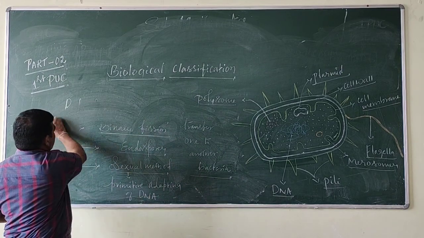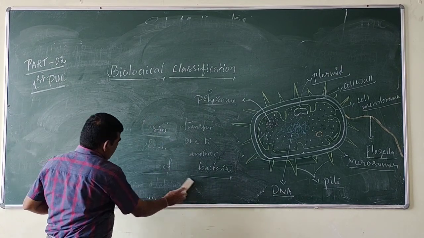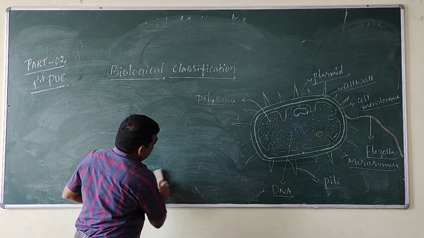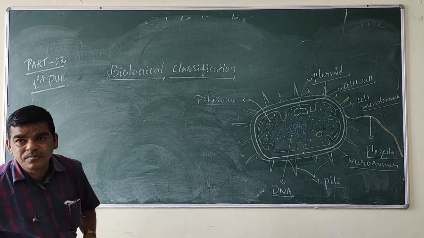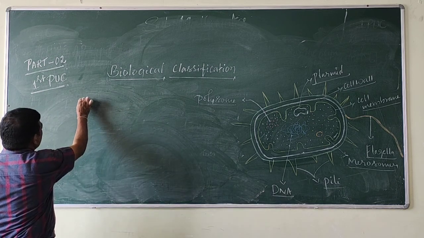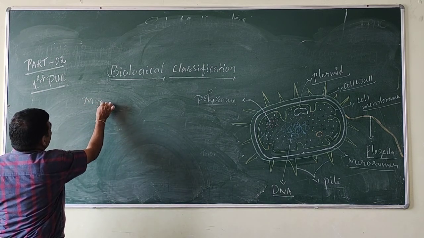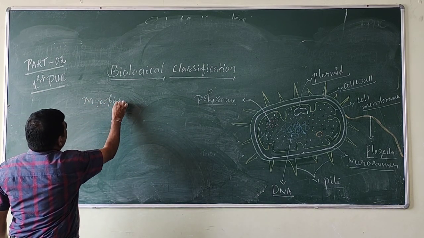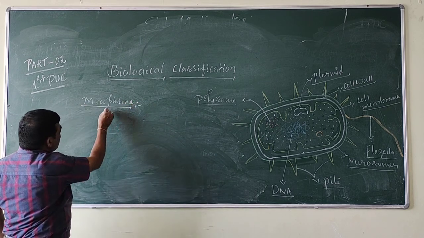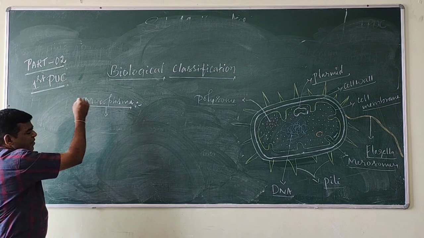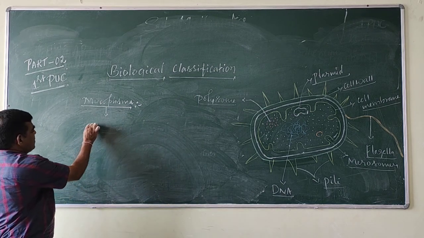So, mycoplasma. Mycoplasma are the smallest living cells.